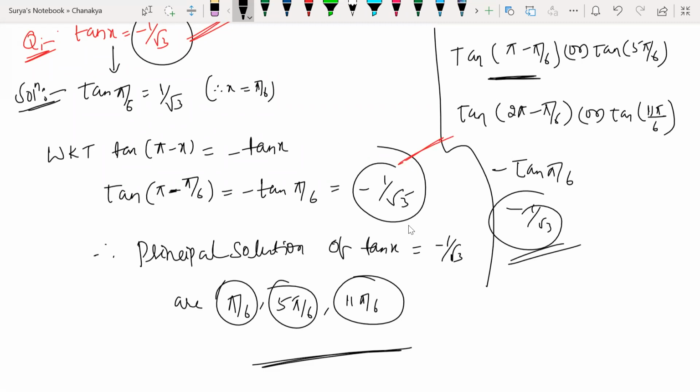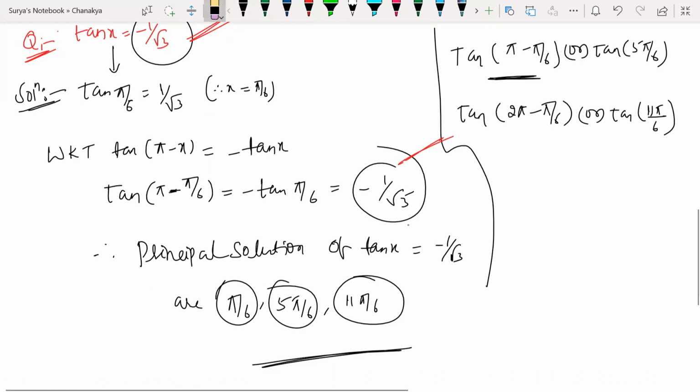Look at this. Tan 2 pi, 360 minus theta. Tell me, tan 360 minus theta. Again the fourth quadrant, which gives me minus 1 by root 3 only. So all these are giving me the correct answer which has been provided in the question. These are all solutions. So the principal solutions of tan x are pi by 6, 5 pi by 6, and 11 pi by 6. You understand, children? Understood. Yes.